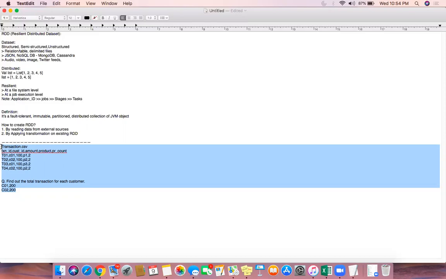And here we are saying how to create an RDD. The second point is basically by applying transformations on an existing RDD. Whenever you apply a transformation on an RDD, you are creating a new RDD altogether. So both are complementary to each other: RDD is immutable, and creating an RDD by applying transformations on a given RDD. That's the whole idea here.